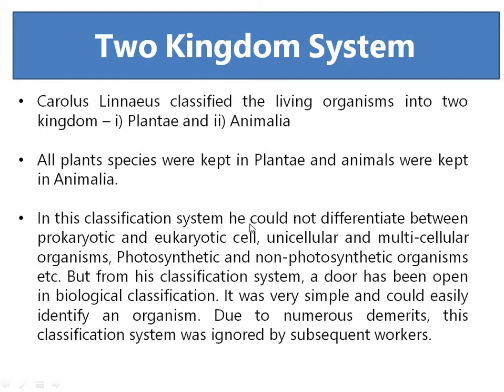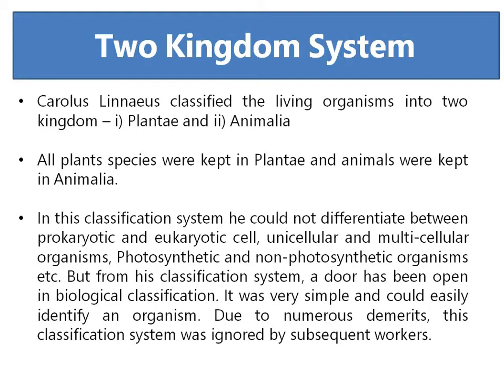The next is the two kingdom classification system. We have heard the most popular name in taxonomy, Carolus Linnaeus. Carolus Linnaeus is known till today as the father of taxonomy.